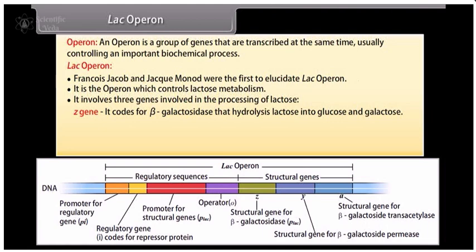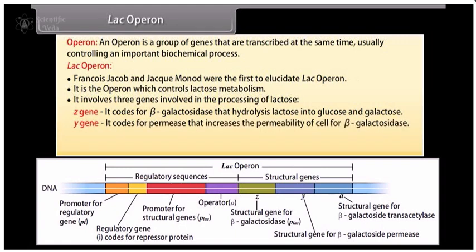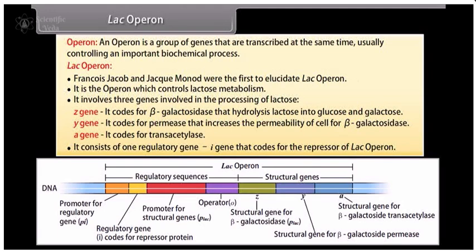Z gene. It codes for beta-galactosidase that hydrolyzes lactose into glucose and galactose. Y gene. It codes for permease that increases the permeability of the cell for beta-galactosidase. A gene. It codes for trans-acetylase. It consists of one regulatory gene, I gene, that codes for the repressor of Lac Operon.